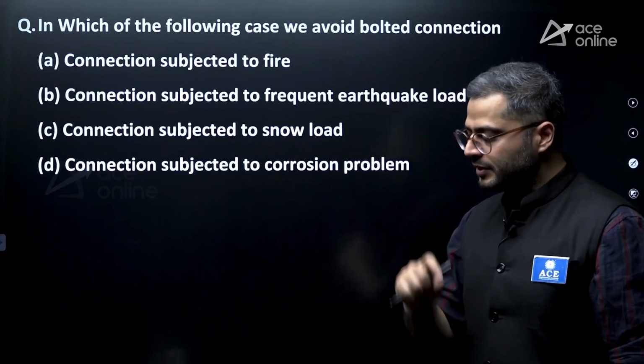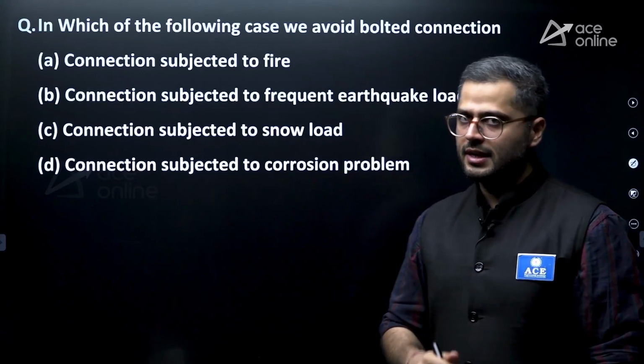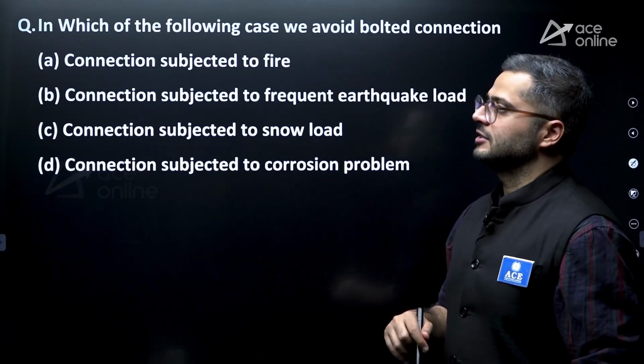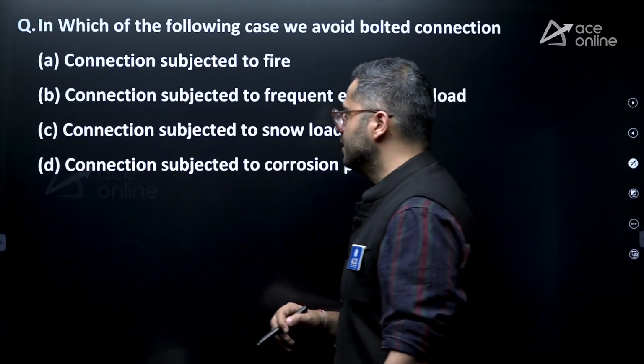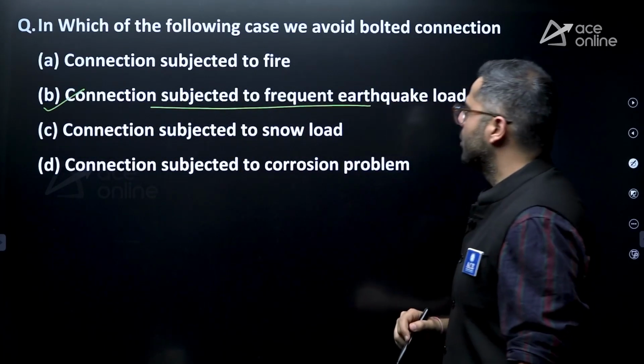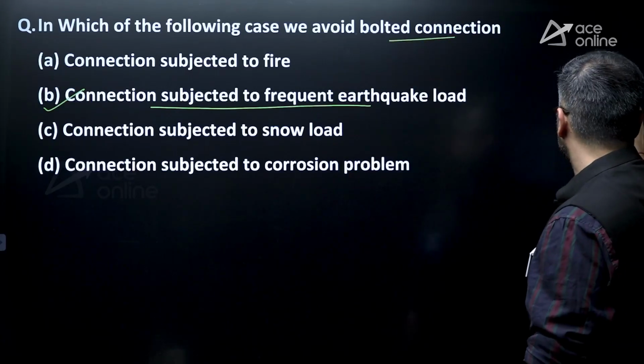The type of connection which behaves the best under dynamic loading or fatigue loading is the welded connections. Welded connections turn out to be connections with higher efficiency under fatigue loading. So for connection subjected to a frequent earthquake load, we can generally avoid bolted connections in that case.